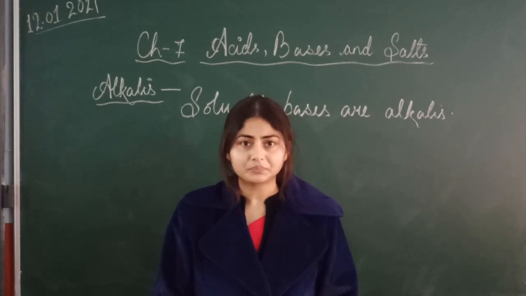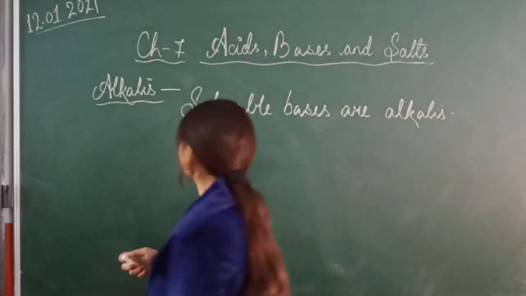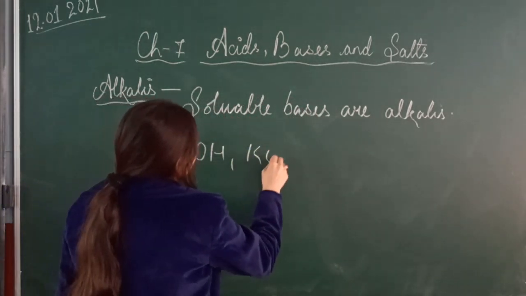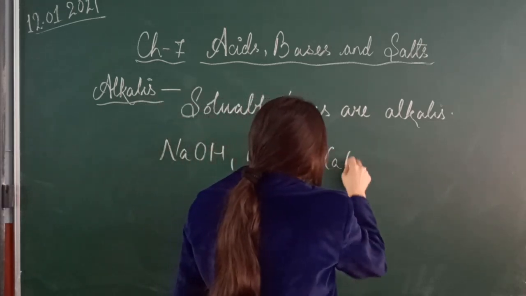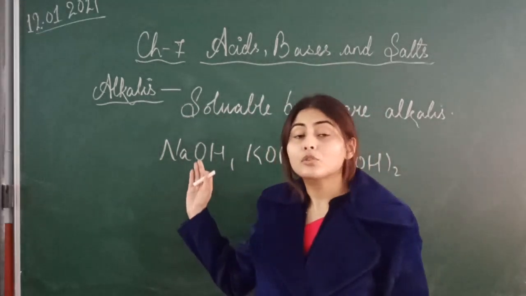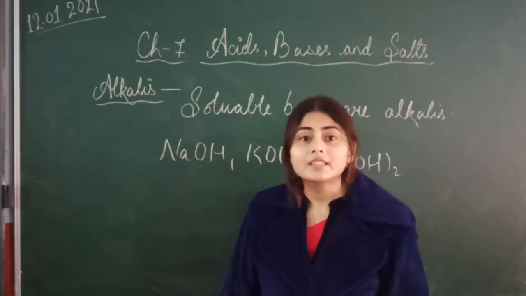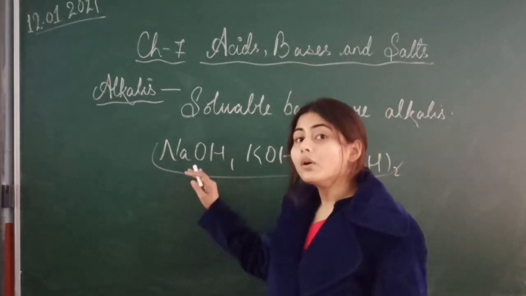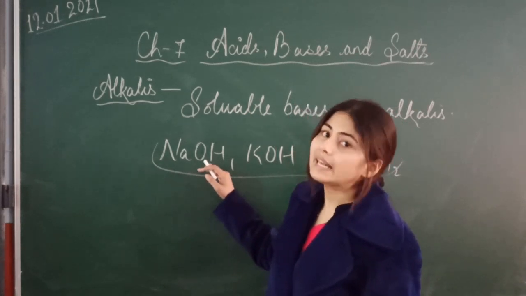Got my point? For example, calcium hydroxide, potassium hydroxide, sodium hydroxide, like NaOH, KOH, and calcium hydroxide, Ca(OH)2. All these bases are soluble in water. So we say that these are alkalis. Because these bases are soluble in water, that's why they are also called alkalis.